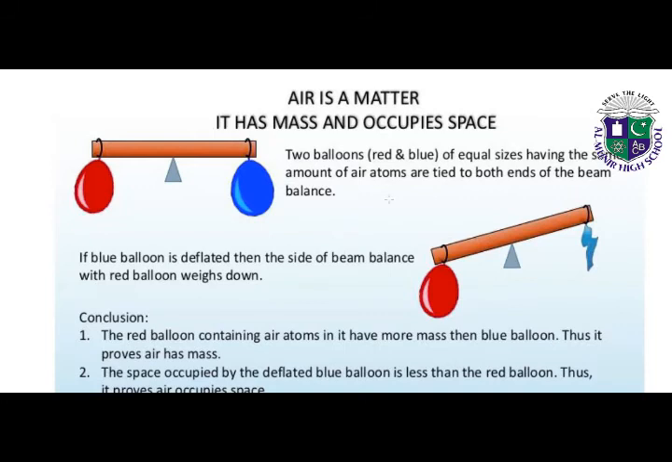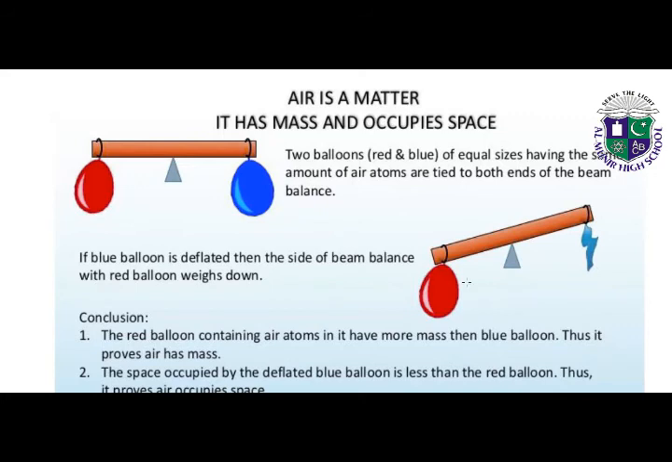Students, this picture is showing that air is also a matter. It has mass and occupies space. Two balloons, red and blue, of equal sizes, having the same amount of air inside them, are tied to both ends of the beam balance. So if the blue balloon is deflated, if all the air comes out of our blue balloon, the side of the beam balance with the red balloon weighs down. So our red balloon side will show the weight.